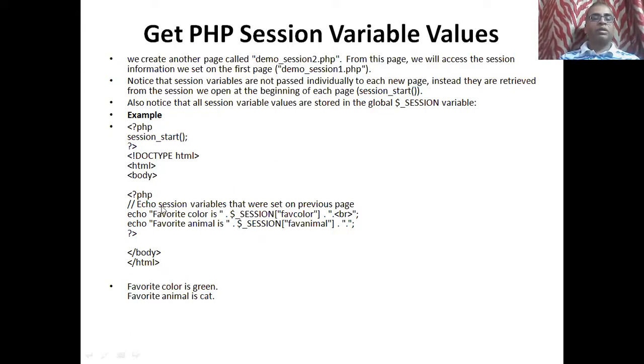HTML body. Now I want to display the value of the session variable. So echo "Favorite color is " with the concatenation operator, then $_SESSION, passing the array variable name. It is going to display the value of the favorite color of the session and the value of the favorite animal. These values are not stored in this particular page, they are stored in another page, but it is going to fetch the values using the $_SESSION variable. It's a superglobal variable.